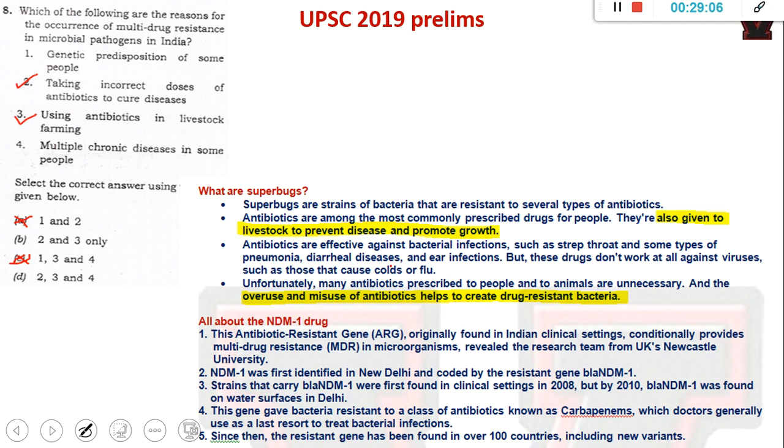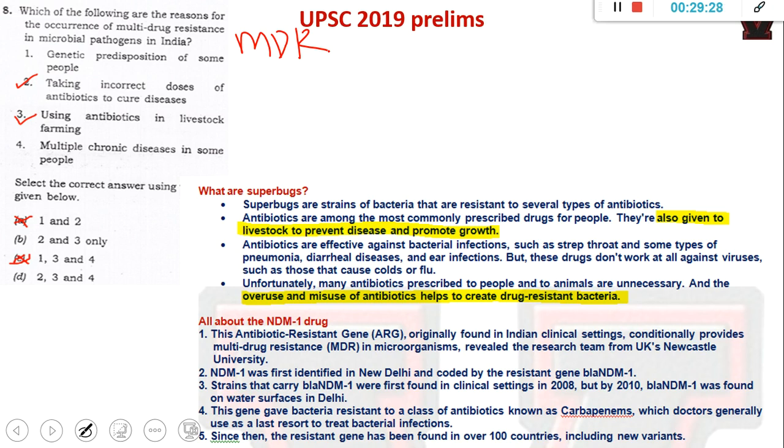Now, which of the following are the reasons for the occurrence of multi-drug resistance in microbial pathogens in India? MDR, multi-drug resistance, is a very big problem, and that is again by WHO. A lot of reports came, and it was in Indian news several times. So this question again, I won't say it is difficult, but the options here were a little confusing, and that is where this question slightly becomes difficult.